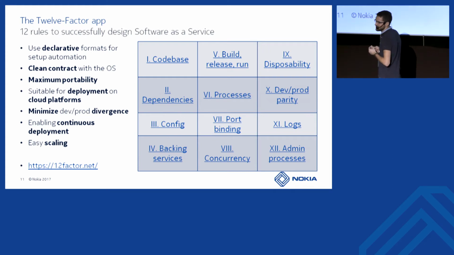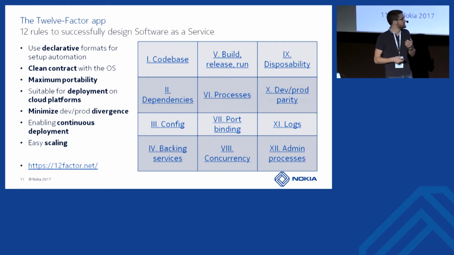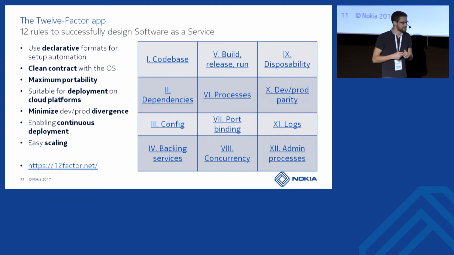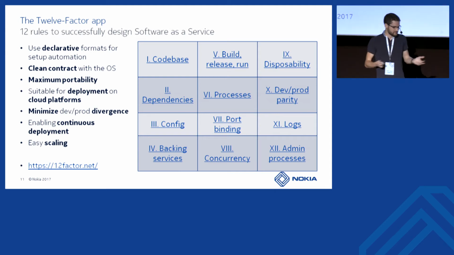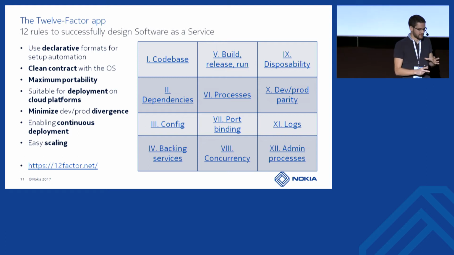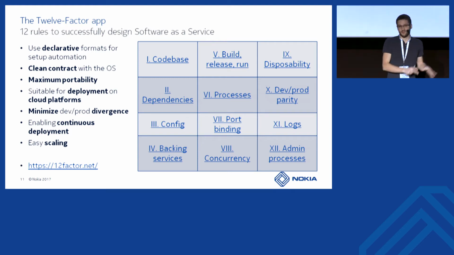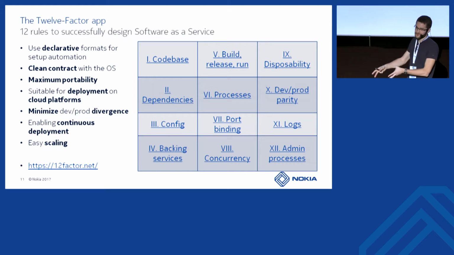This application will have a clean contract with the operating system for maximum portability, so your application will be able to run on many different systems, like CentOS, Debian, Ubuntu, maybe Linux, or maybe Windows or macOS.